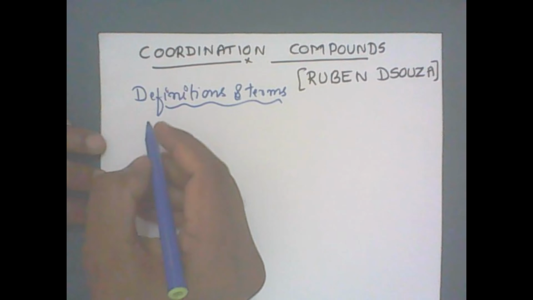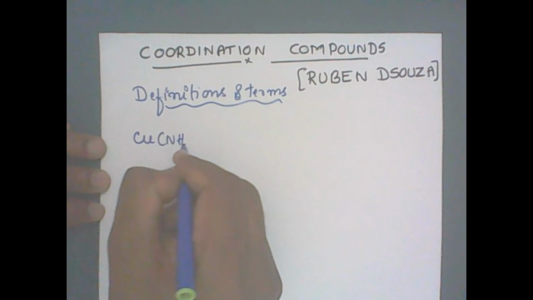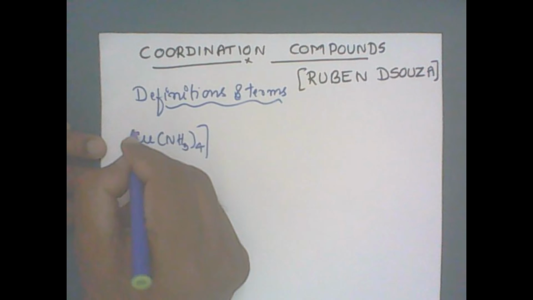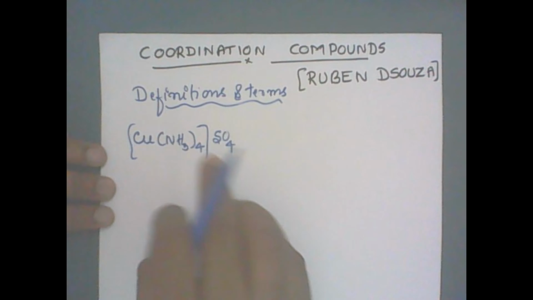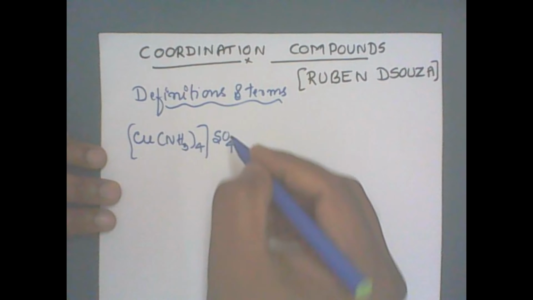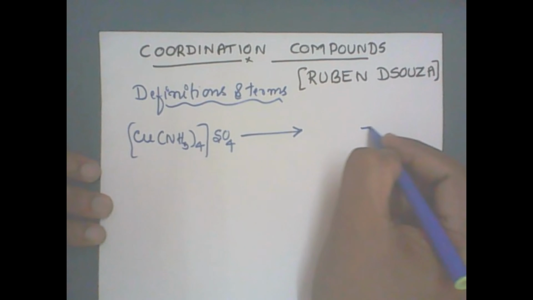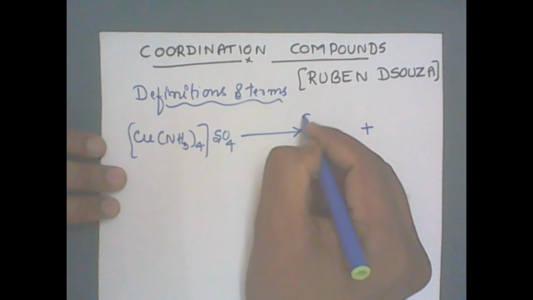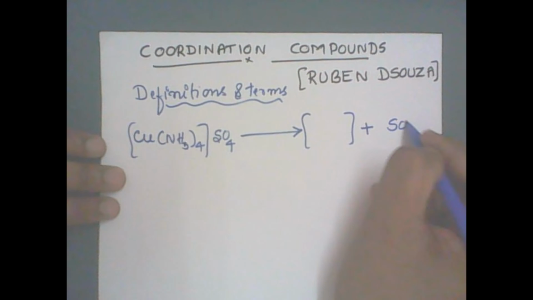Let me take cuprammonium sulfate, that is Cu(NH3)4 in a square bracket, and sulfate SO4, correct? Since this is an inorganic salt, it must dissolve in water to give cation and anion. Outside the square bracket, we have got sulfate SO4.